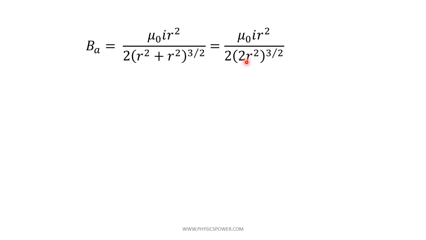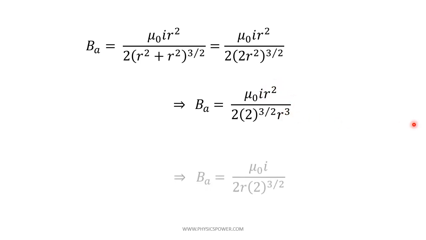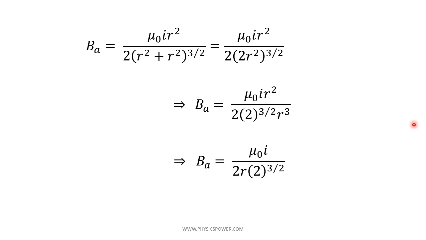Further, if you write the whole power 3 by 2 in the denominator individually as 2 power 3 by 2 into r square whole power 3 by 2, then you will get the expression like this. So mu naught I r square as usual in the numerator, and in the denominator 2 into 2 power 3 by 2 into r square whole power 3 by 2. The r square and 3 by 2 give r cube, and the 2 gets cancelled. Again r square by r cube gets cancelled, and in the denominator only r is left. So BA equals mu naught I by 2r into 2 power 3 by 2.